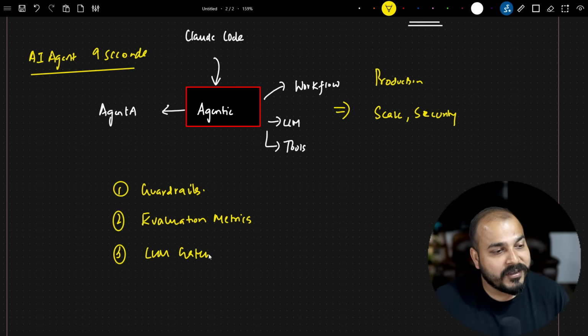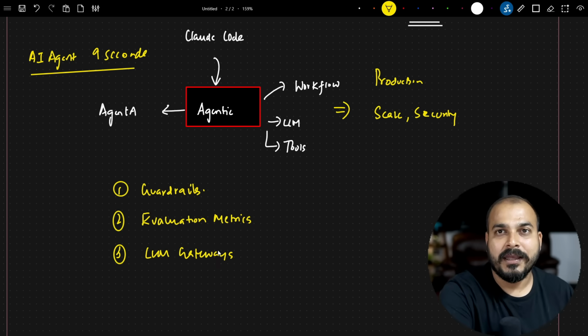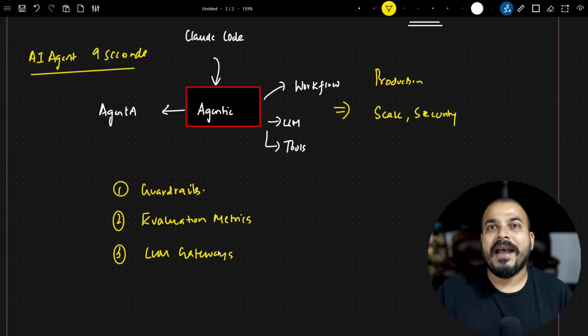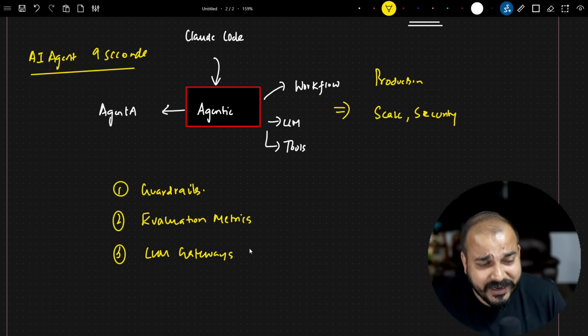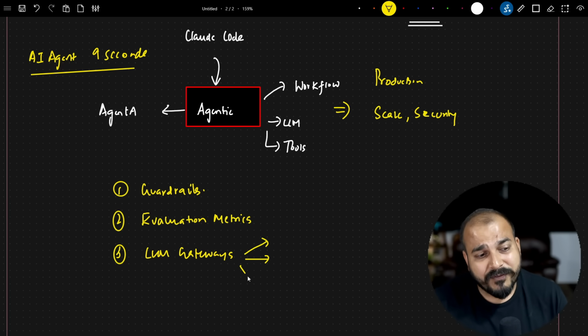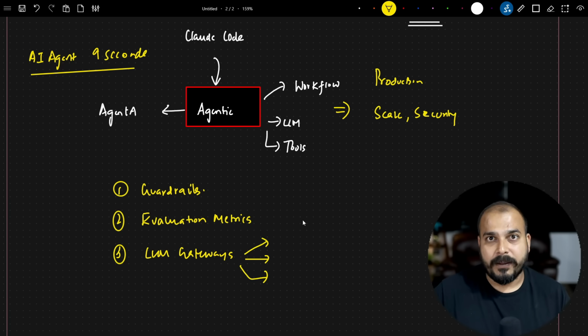LLM gateways basically say that, okay, fine, if one OpenAI API is not working, then how can you go ahead and use some other APIs, right? It has a lot of routing functions with respect to LLM gateways, and I've made a very detailed video on my YouTube channel also, on how to implement LLM gateways by using different frameworks that are available, like LiteLLM, Portkey, and so on.